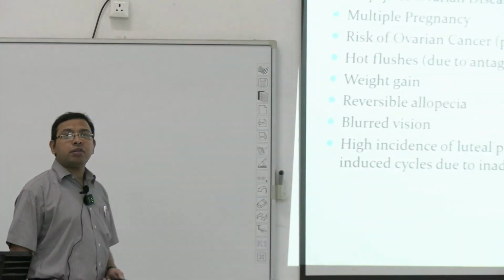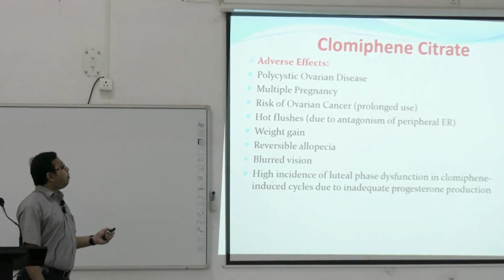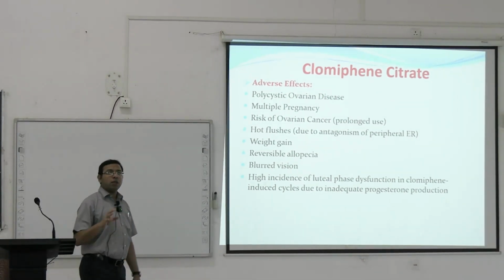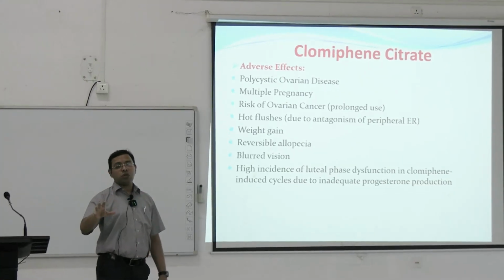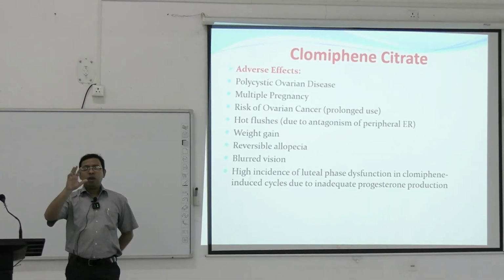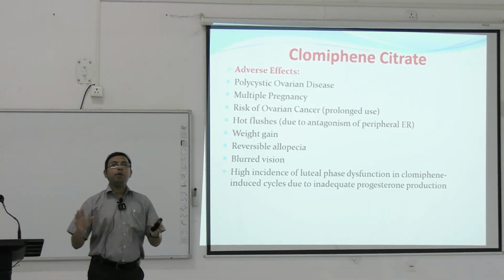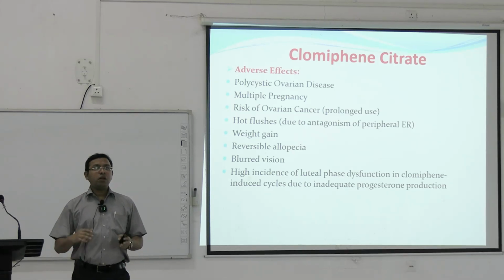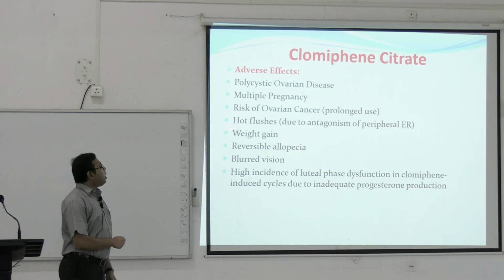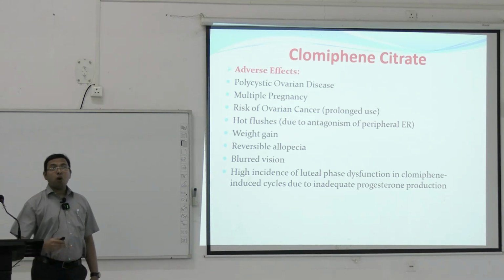Adverse effects of the polycystic ovarian disease treatment. Multiple pregnancy, very common. When clomiphene is used in case of infertility, usually multiple pregnancy happens, usually twins get born. Risk of ovarian cancer is also there with prolonged use.